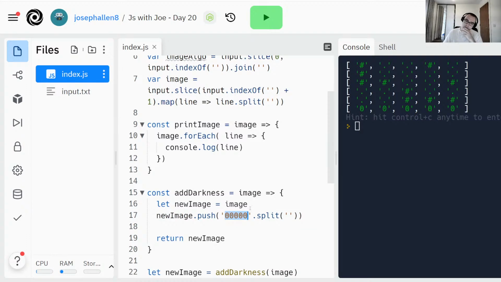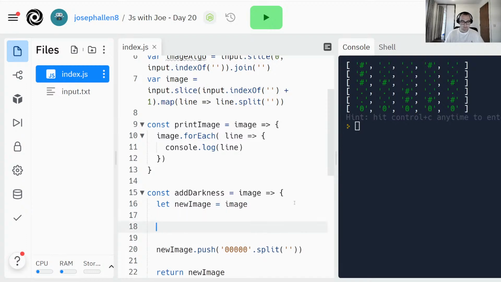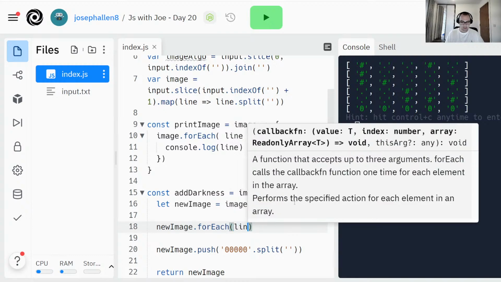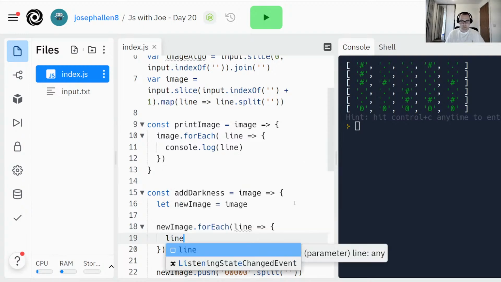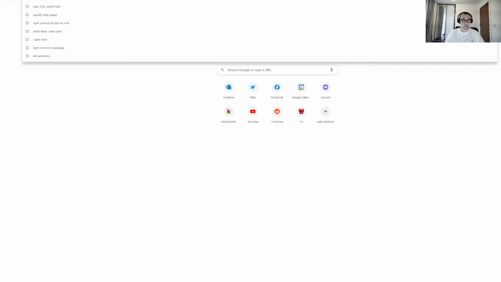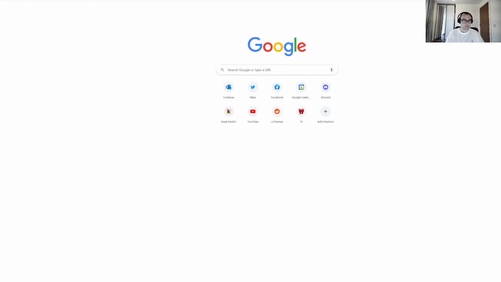So we should also probably go into each one and add before and after. So new image dot for each line, line dot prepend. How can I push to the start of this in JavaScript?